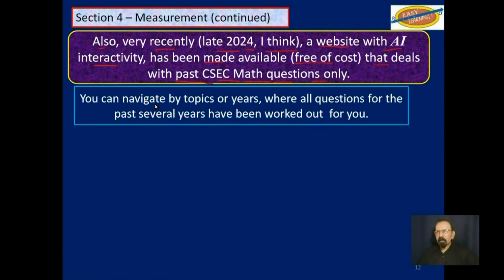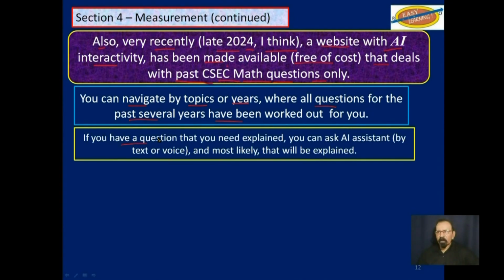You can navigate that website by topics or years, where all questions for the past several years have been worked out. If you still have a question that you need explained, you can ask the AI assistant either by text or voice, and most likely it will be explained to you.